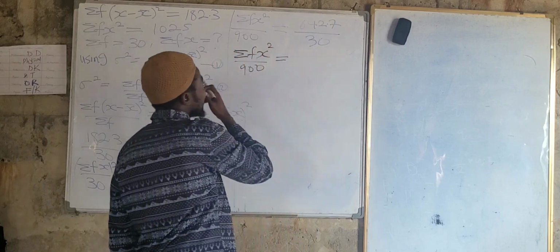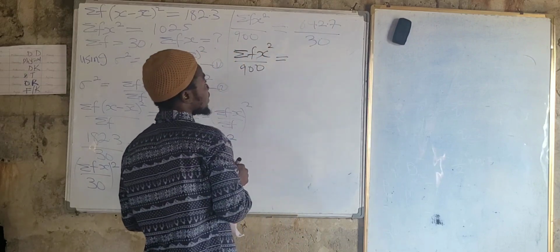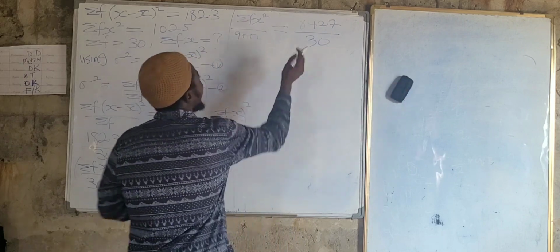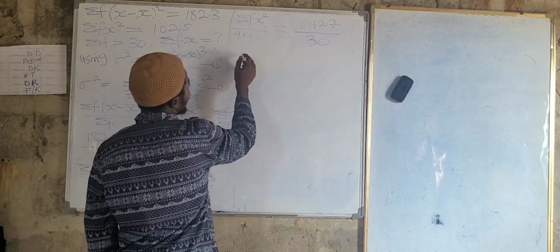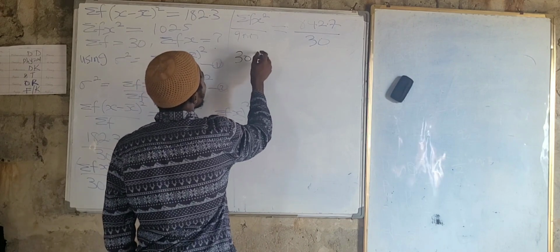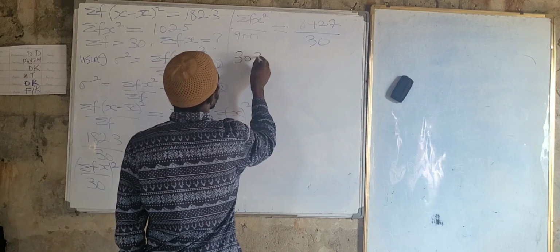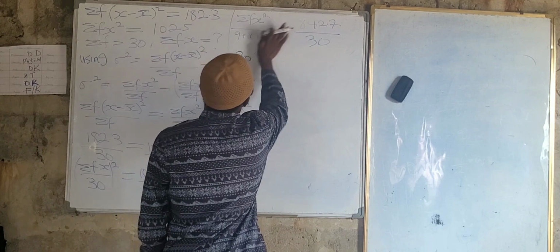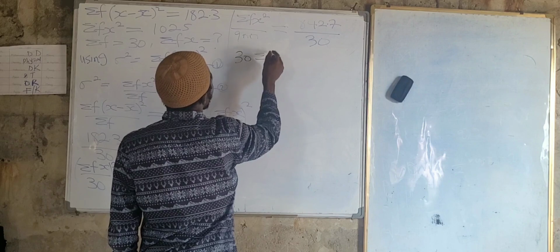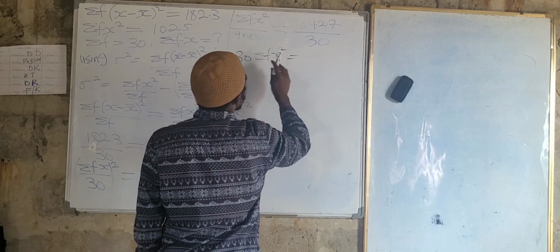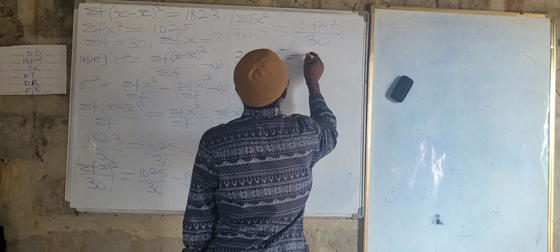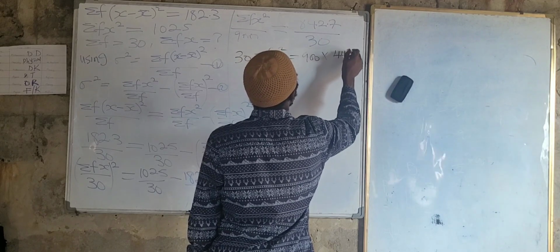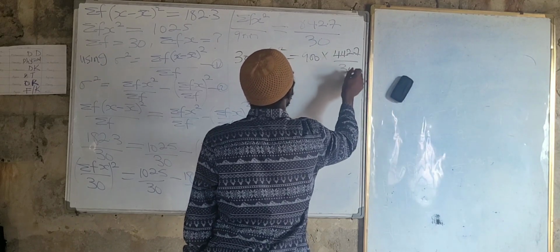Now you can cross multiply, so that the work is easier. So we have 30 times summation of fx square is equal to 900 times 842.7 all over 30.